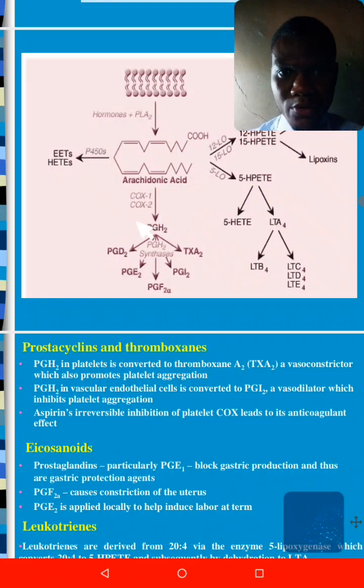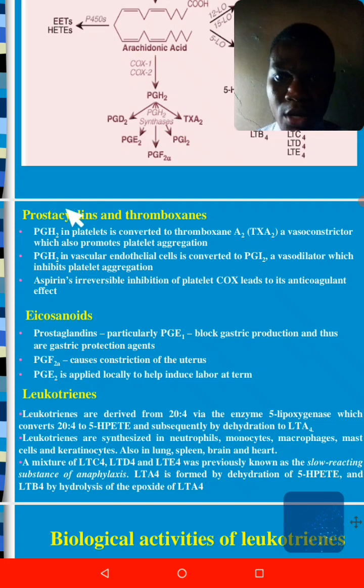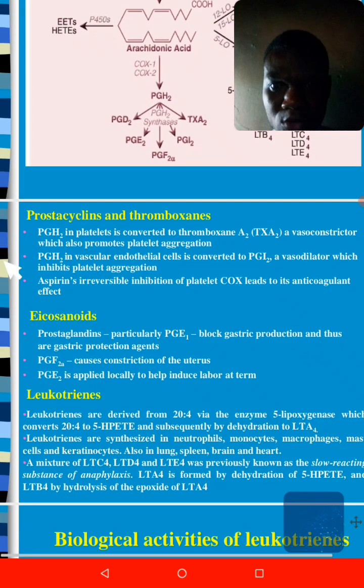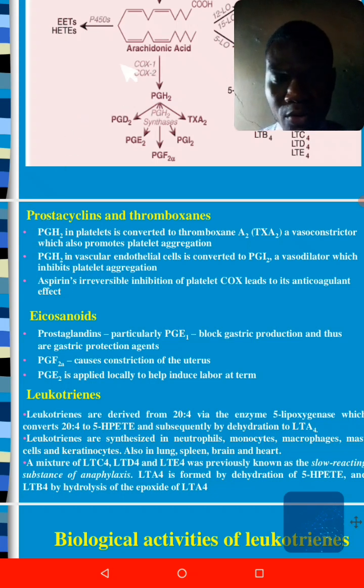There are different types of prostaglandins that are produced from arachidonic acid. However, the broad categories are that we can either have what we call prostacyclin and thromboxane, or we can have what we call eicosanoids. These are the broad categories of prostaglandins. So from this, we can see that from arachidonic acid, we produce a prostaglandin which is PGH2.